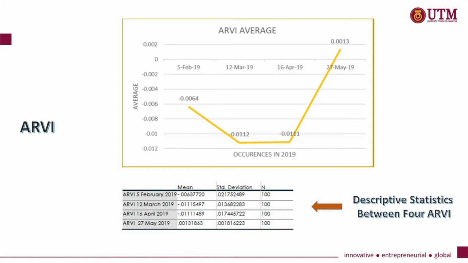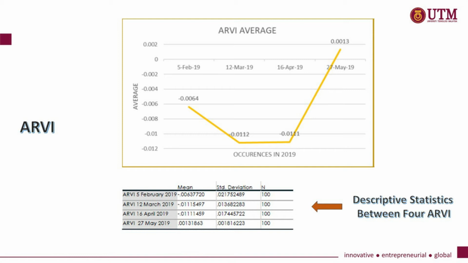As in this figure, it shows the trend line of correlation between the atmospherically resistant vegetation index before, during and after the occurrence of air pollution in 2019. The date before the occurrence, 5 February 2019, shows an average of negative 0.006.